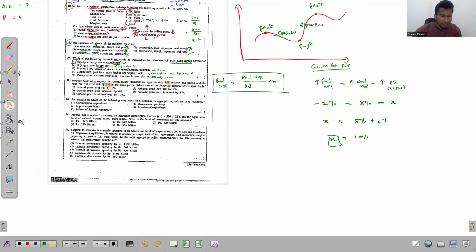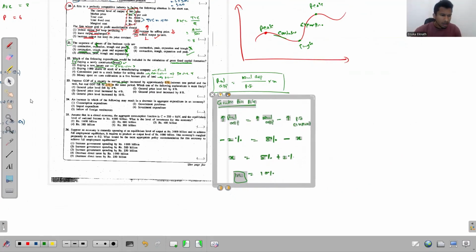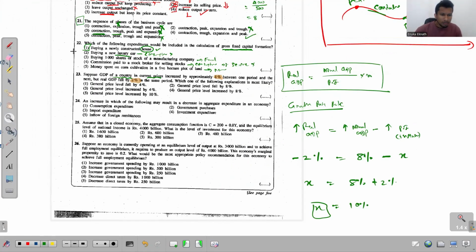Now you are ready to select the answer. The first option says general price level fell by 4%. No, there's an increase in the general price level by 10%. This value is a plus value.